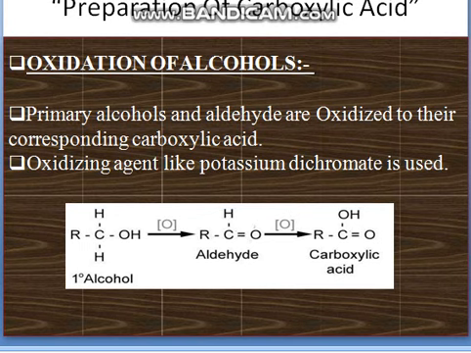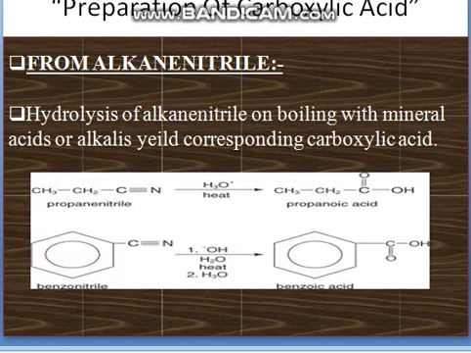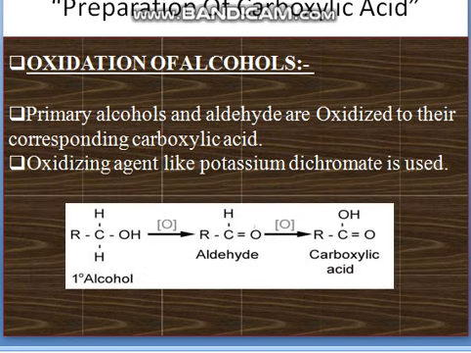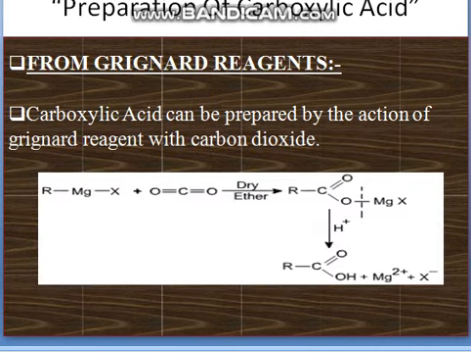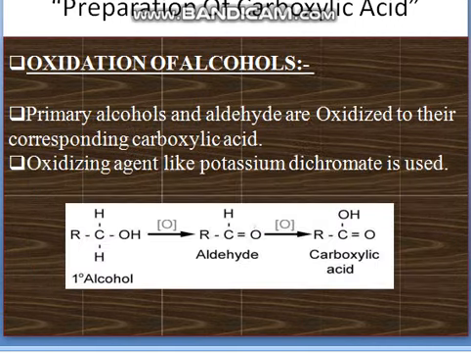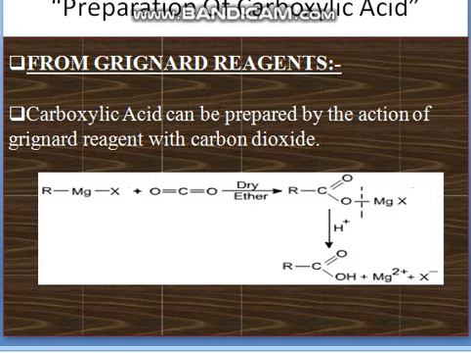Next is preparation of carboxylic acid from hydrolysis of esters. Ester on boiling with concentrated sodium hydroxide yields the sodium salt of the acid. The salt when treated with dilute HCl gives carboxylic acid. The reaction is given below, you can check. Next is by oxidative cleavage of alkenes. Alkenes when treated with KMnO4 are cleaved at the double bond to form carboxylic acid.